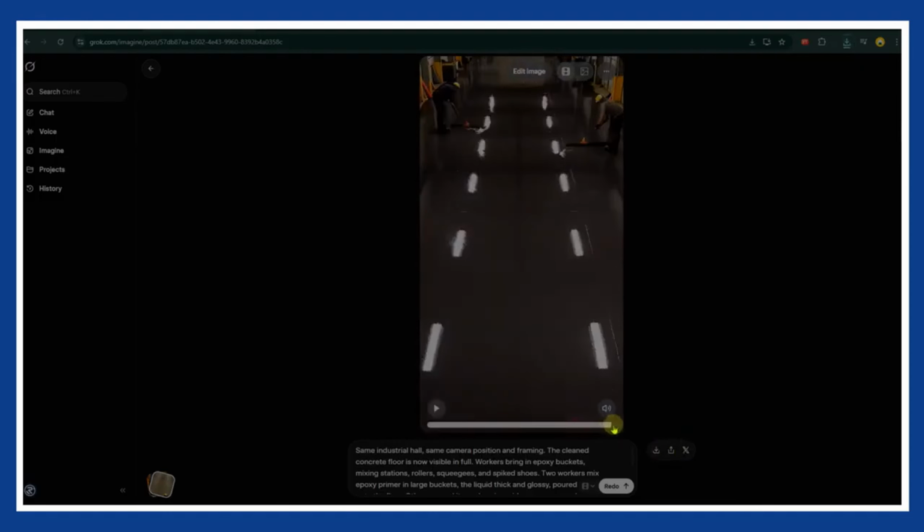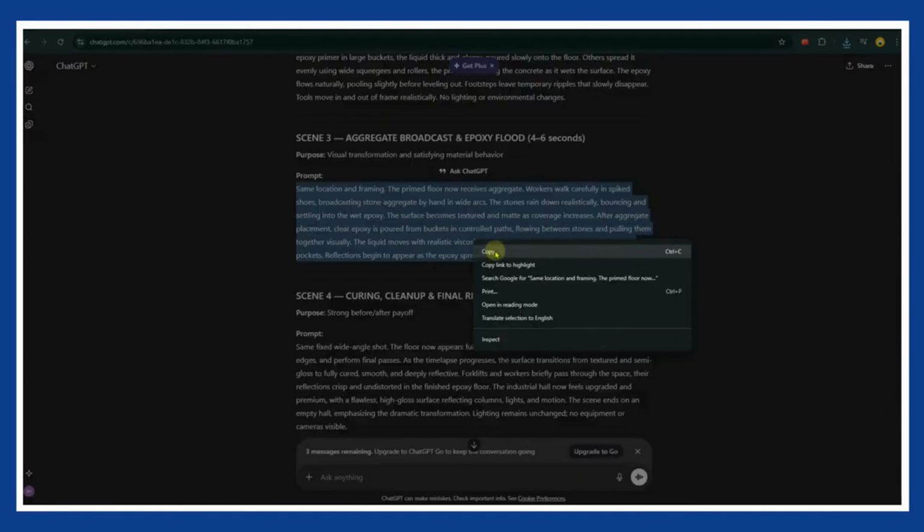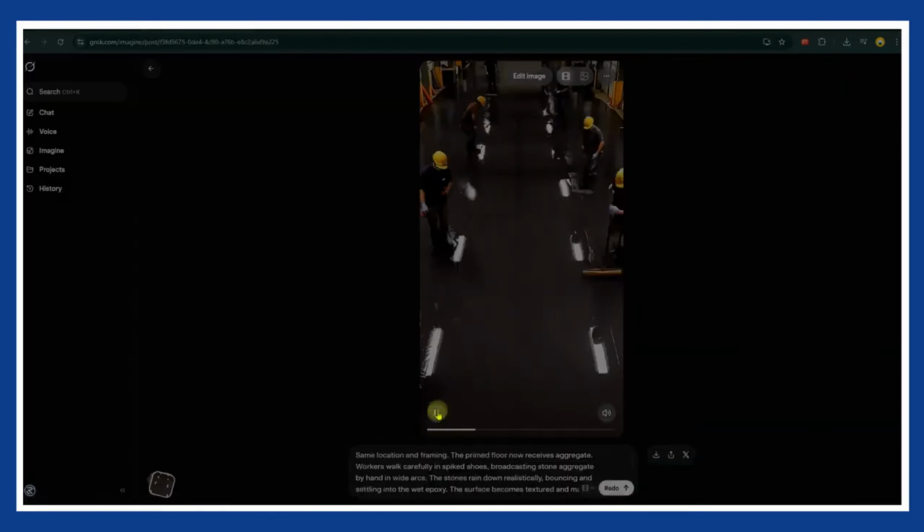Now repeat the exact same process for the third scene and then the final one. Copy the end frame, paste it, add the next prompt, generate, and download. Just like that, all scenes are done.